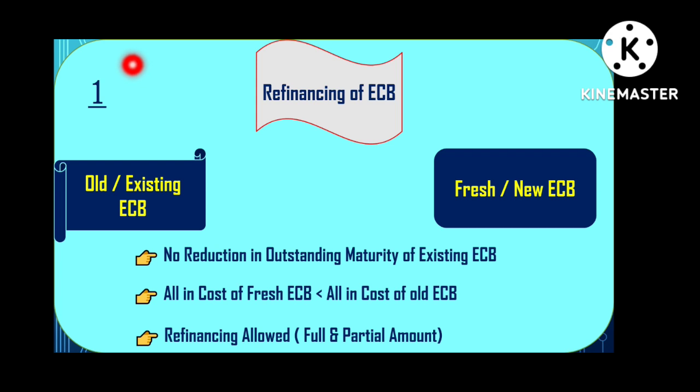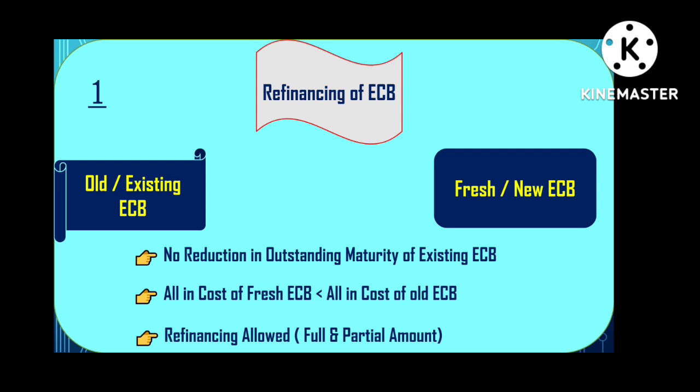First, we're going to talk about the first condition under a refinancing of ECB transaction. There should be no reduction in the outstanding maturity of an existing ECB, right? When there is a refinancing of ECB, the existing ECB already availed by an Indian borrower should not have its outstanding maturity reduced, right?